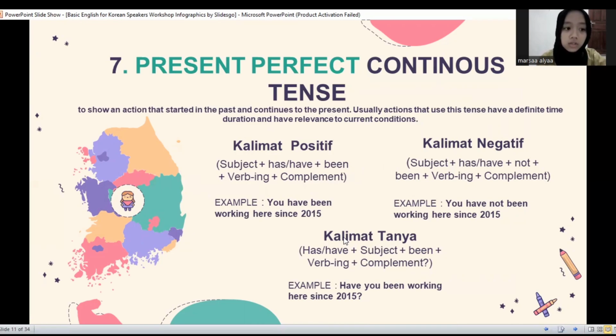The present perfect continuous tense is used when telling or explaining an activity or event that has occurred or started in the past and is still ongoing today. In the journal and my mother's storybook there is no present perfect continuous tense. I have my own example.